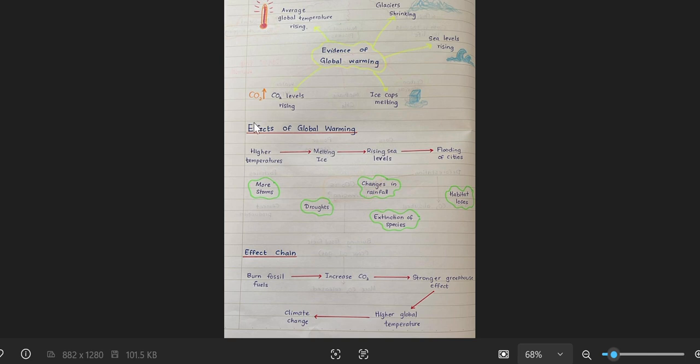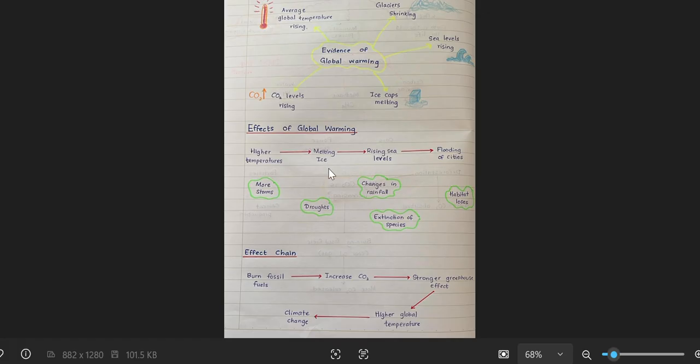Next topic, effects of global warming. So here we have discussed, again we will discuss this. Higher temperatures are causing the ice to melt. Now what happens to the ice when you keep it in the freezer or fridge? Freezer, it will remain the same. Fridge, it will be a little bit like trying to melt because it has a lower temperature than the freezer. But if you keep it at room temperature, what's happening? It will start melting. If you keep it in direct sunlight, what will happen? It will melt faster, right?